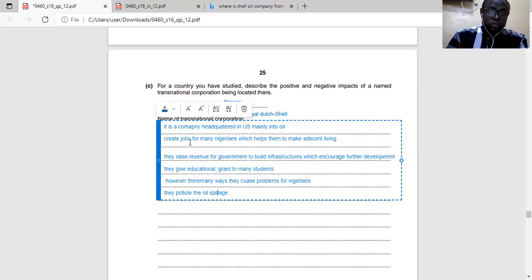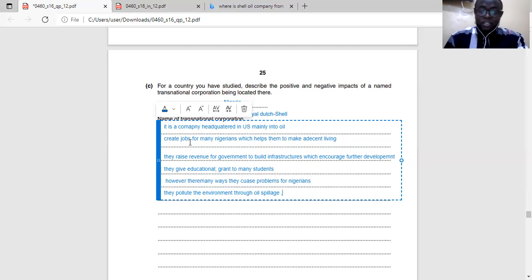Please don't make a mistake on the environment. So they pollute the environment through oil spillage. And also you can talk about the problem of that pollution.